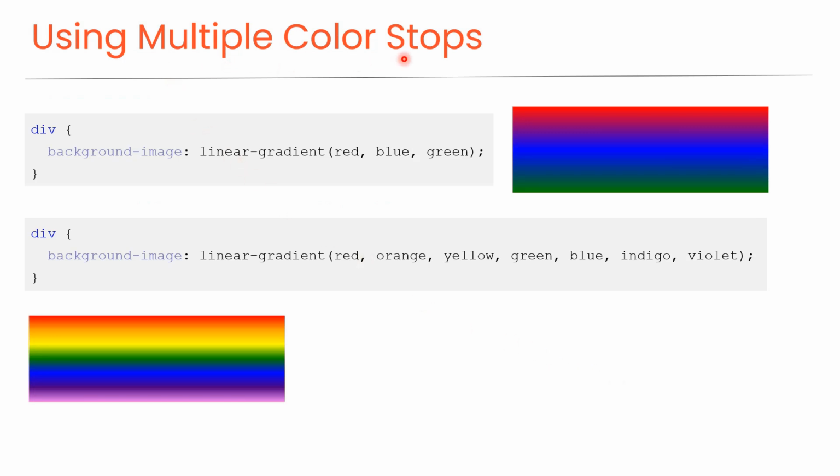Using multiple color stops. You can also create gradients consisting of more than two colors. This example illustrates a linear gradient transitioning from top to bottom through three colors: red, blue, and green, as you can see in this preview. This example demonstrates how to create a top-to-bottom linear gradient with rainbow colors, as you can see in this preview.